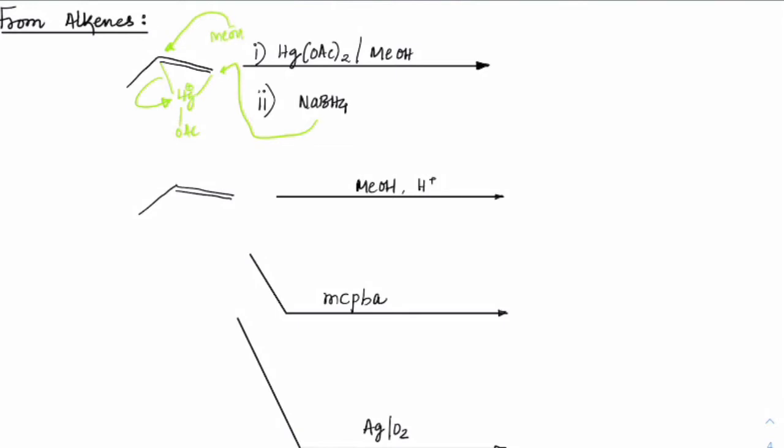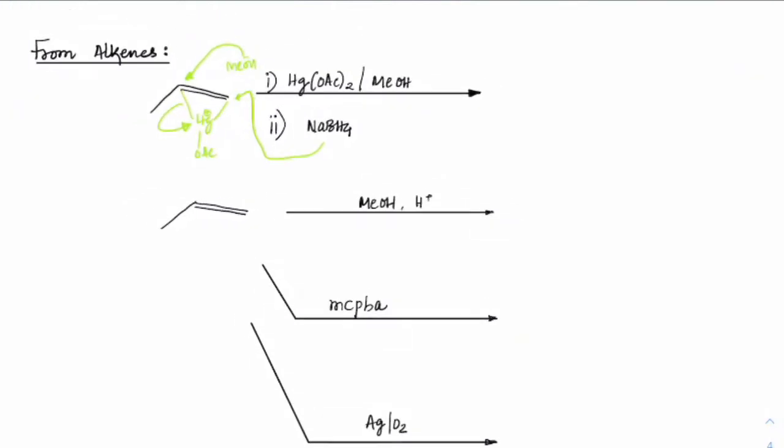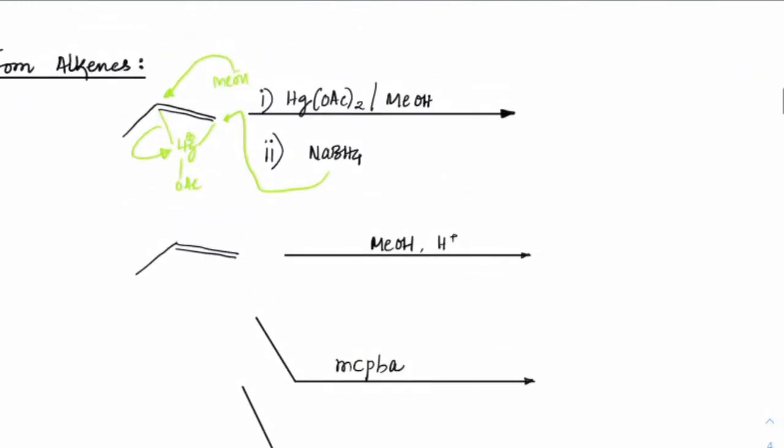I'm not writing all the mechanism, but I guess you can recall what would happen there. So finally the product we will get is something like this. Here there would be a hydride which has been added, and that hydride is coming from here. This is that hydride, and OMe has been added on this position. So that's how the ether is forming here.